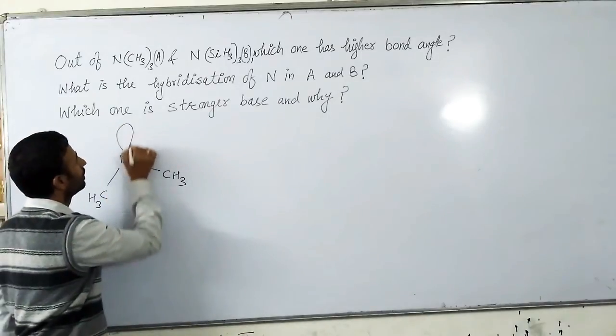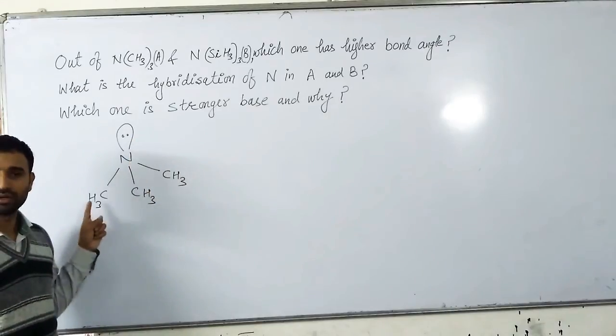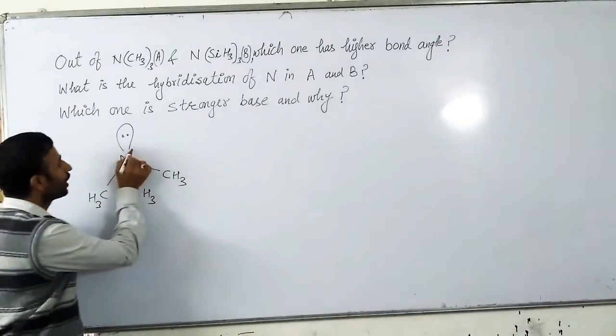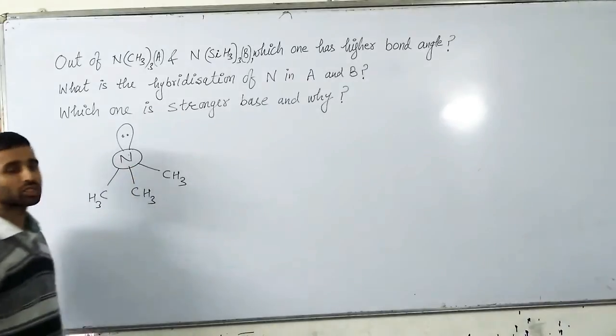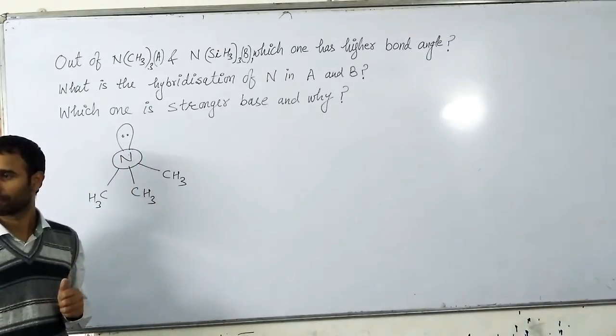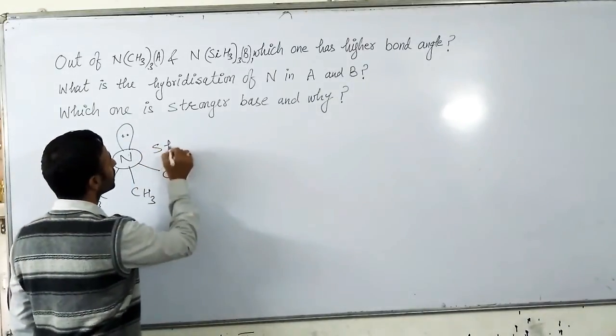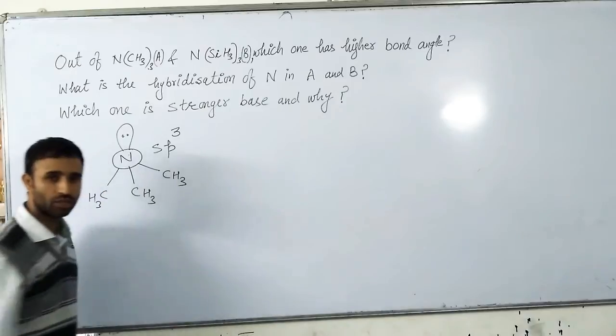That means it has 1 lone pair and 3 bond pairs. So if an atom has 3 bond pairs and 1 lone pair, what is its hybridization? sp3. So this nitrogen is sp3 hybridized.